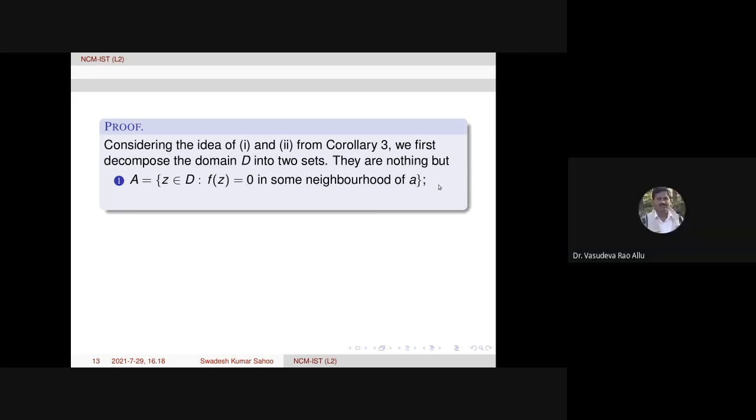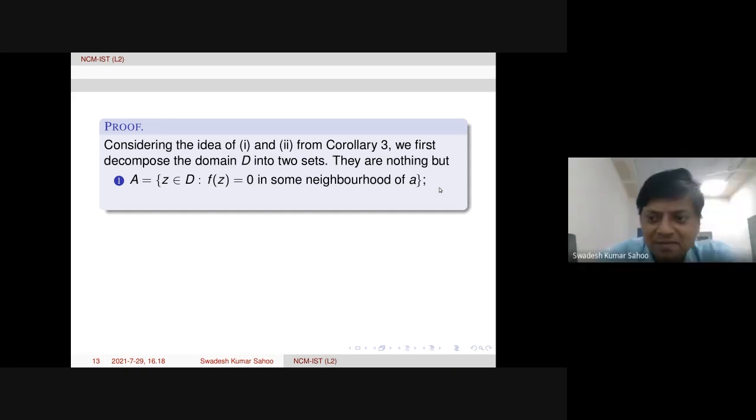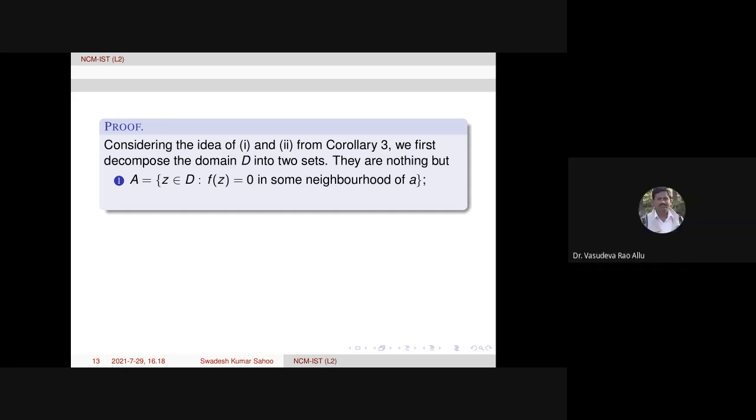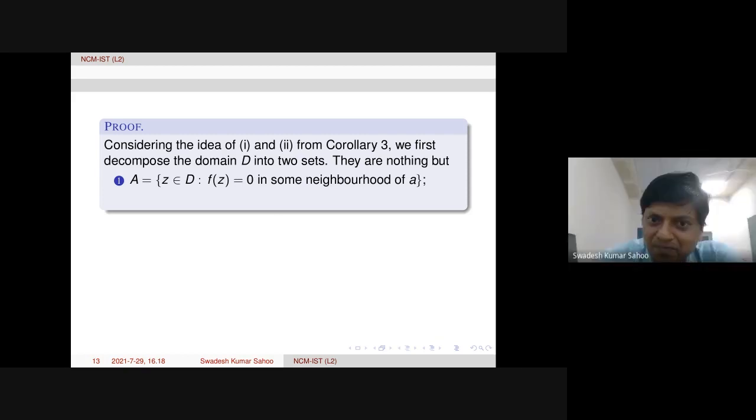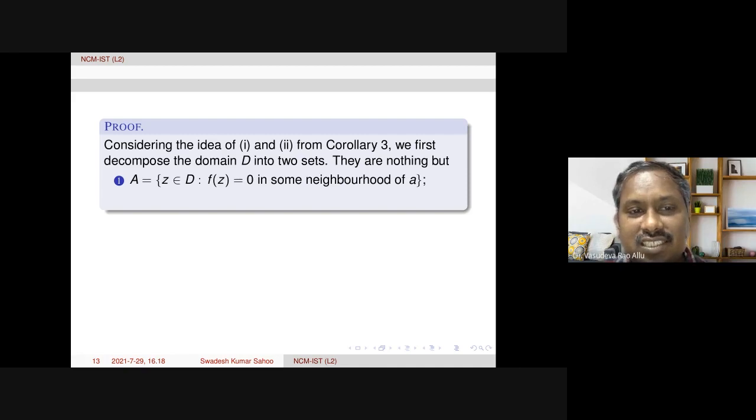That set is fine. Capital B is nothing but the set of all z belonging to D such that f of z is not equal to 0 in some neighborhood, in the deleted neighborhood of A. Then we will prove that our B is the empty set. Therefore, because of the connectedness of D, our A equals D. That's all. We can always prove that A and B are open sets.